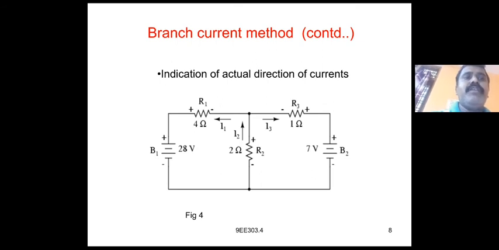So, indications of actual directions of the current. Signs can be marked as positive and negative, depending upon the directions of the current. In loop 1, the current I1 flows in the left direction, and it can be marked positive and negative across the resistance R1, and across the voltage source positive and negative. In loop 2, the current flows through the resistance R3, which can be marked positive, and the directions across the voltage are positive and negative.